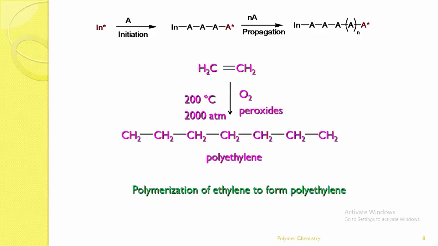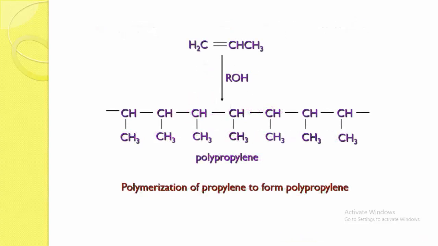Another example is the polymerization of propylene to form polypropylene. Here propylene is the monomer, and ROH, such as ethyl alcohol or any substituted alcohol, is the initiator. Initially it forms the reactive species, and further these propylene molecules are added to each other to form polypropylene.